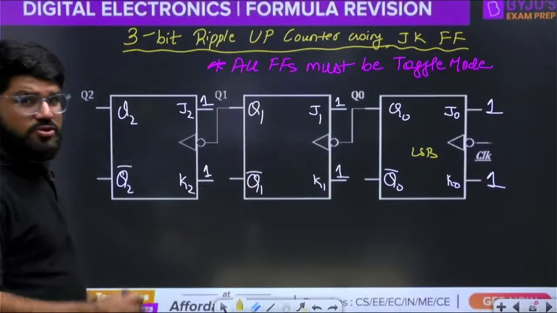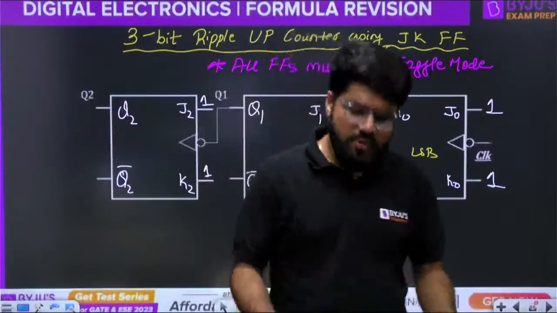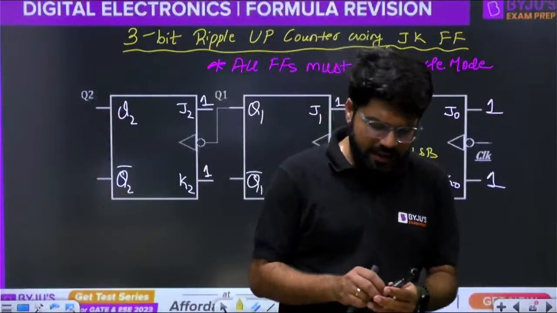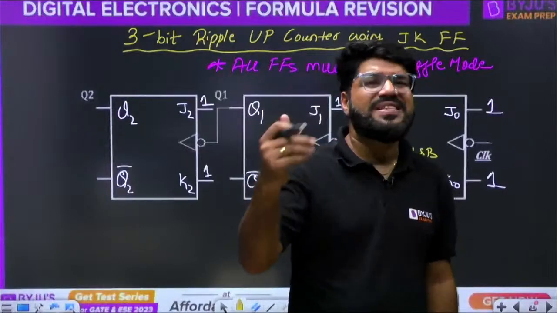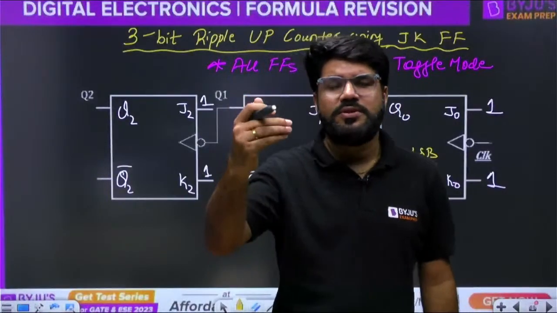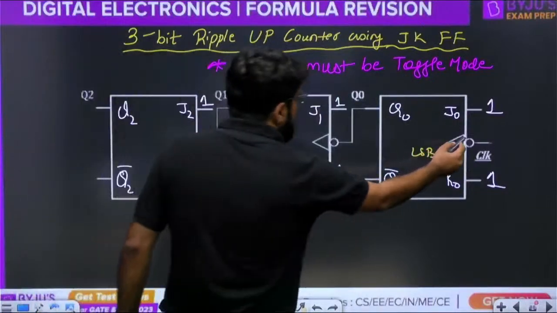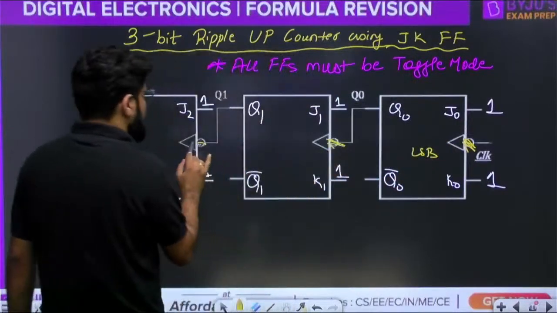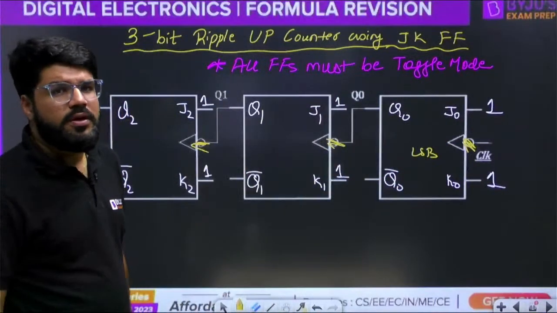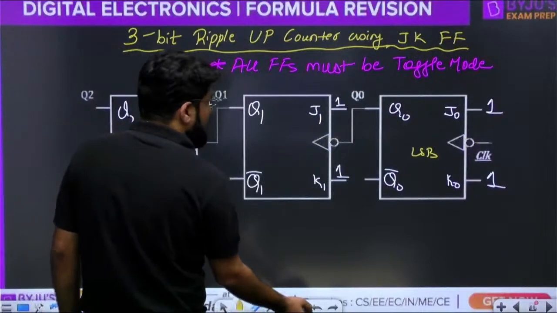Now, when we actually see the count, no need to derive, no need to solve in detail, but this is going to give you the count of an up counter: 0, 0, 0, 0, 0, 1, 0, 1, 0. Only one connection change. Suppose I take the clock as positive edge triggered. This will become a down counter. Or I'll write down this configuration.